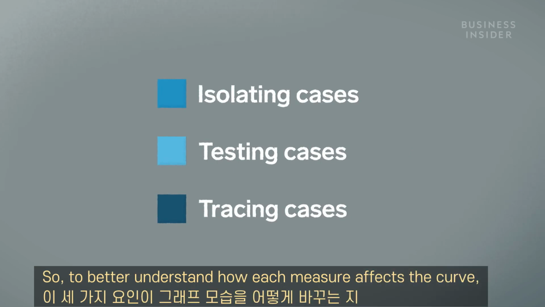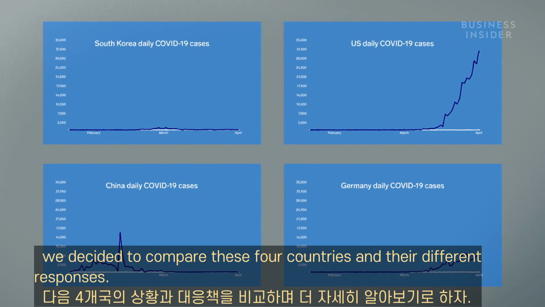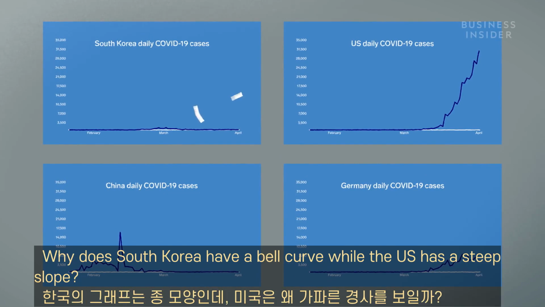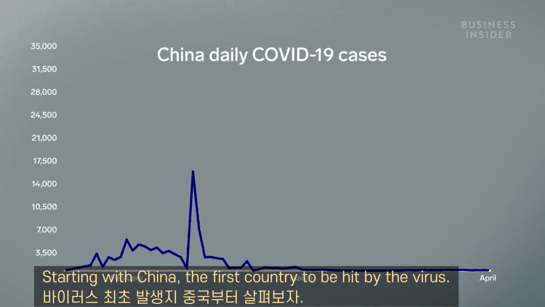So, to better understand how each measure affects the curve, we decided to compare these four countries and their different responses. Why does South Korea have a bell curve while the US has a steep slope? Let's zoom in, starting with China, the first country to be hit by the virus.